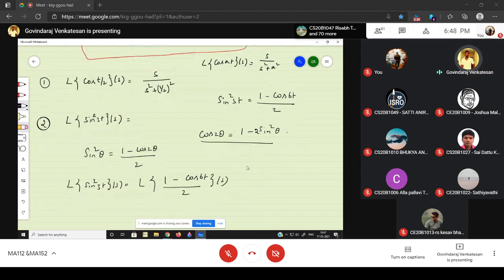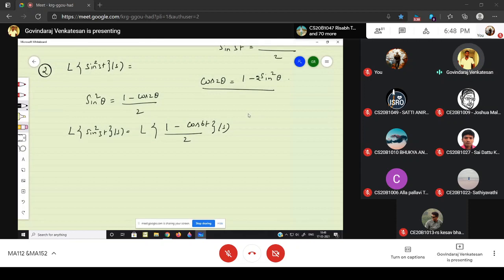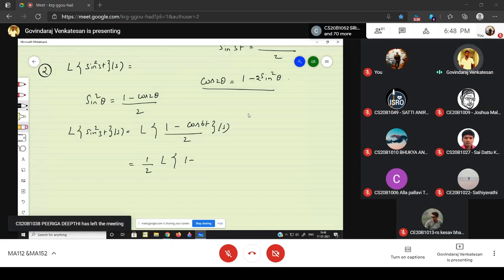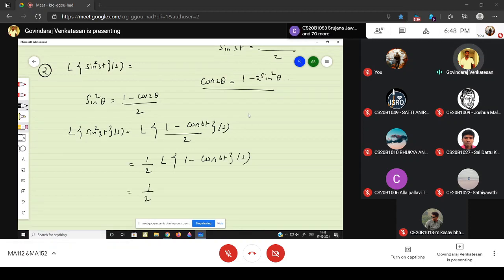Also, we know the Laplace transform is linear. So I can bring the 1 by 2 outside. This is 1 by 2 times Laplace of 1 minus cos 6t of s. So again, using the linear property, this can be written as Laplace of 1 minus Laplace of cos 6t. Everything is of s. Right?